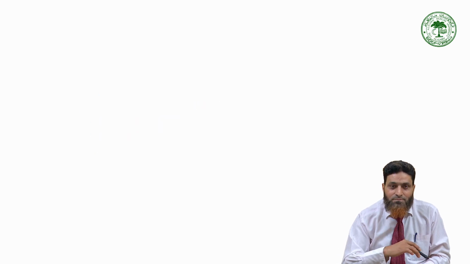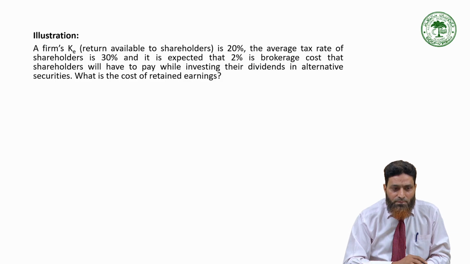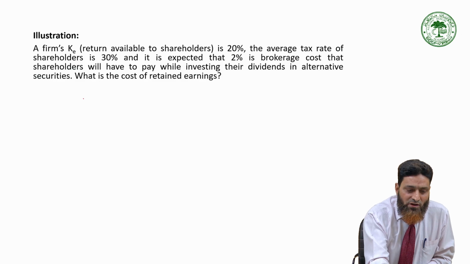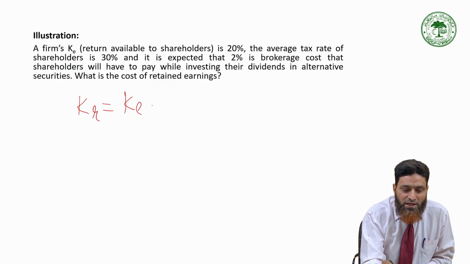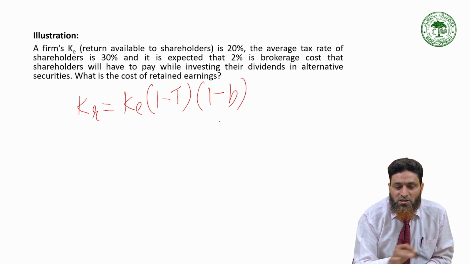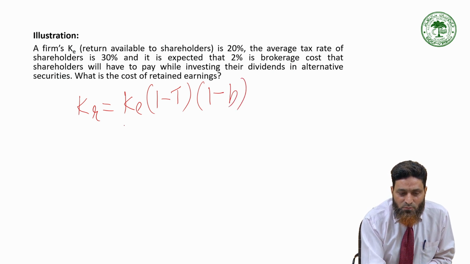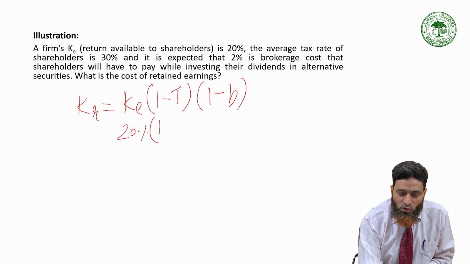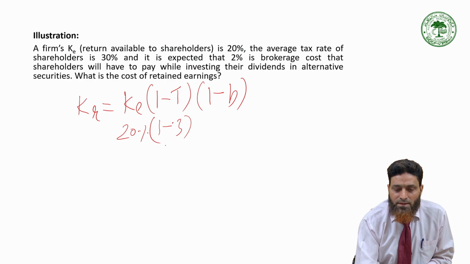With one example, suppose a firm's cost of equity is given. When we are calculating cost of retained earning, it is equal to cost of equity times 1 minus T, that is tax rate, and further times 1 minus B, that is brokerage cost. So cost of equity is suppose 20% and tax rate is 30%. So 1 minus 0.3, and brokerage 2%, so 1 minus 0.02.